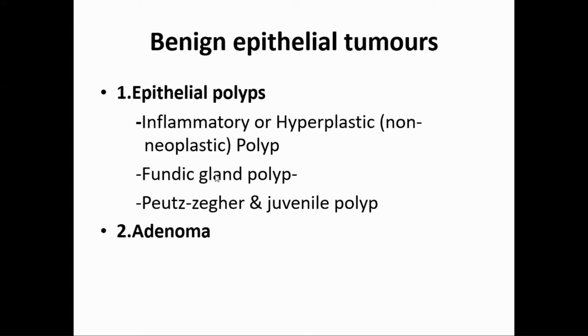This is non-neoplastic. This is because of inflammation and hyperplasia. The second is fundic gland polyp. This is found only in the stomach. And then Peutz-Jeghers syndrome, that is multiple polyp you will find all over GIT. This is a hereditary disorder. And then there is a juvenile polyp which occurs in young children. So these are different type of epithelial polyps. We'll talk about them in next lecture when we are talking about polyps or benign tumors of intestine.